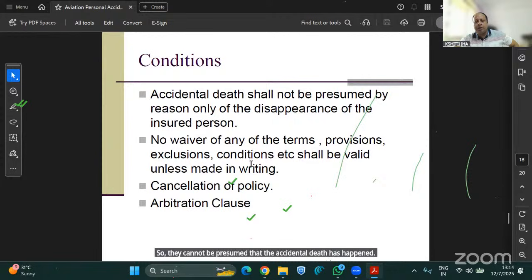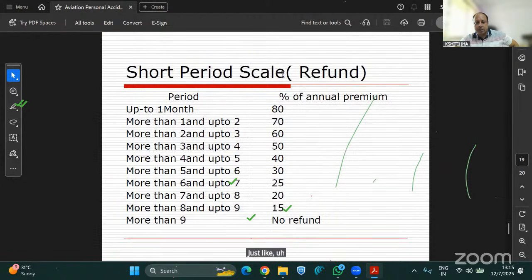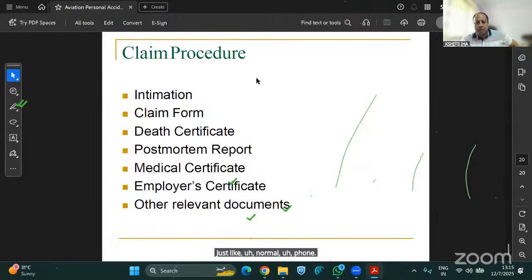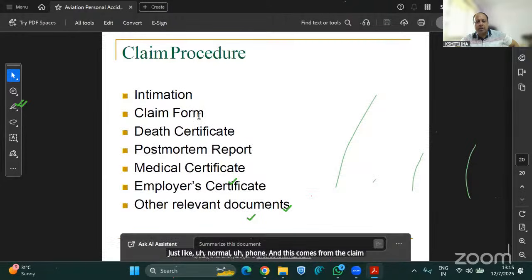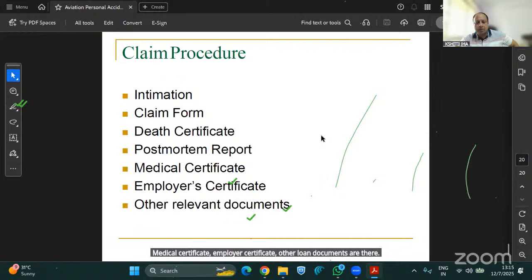There is no waiver in terms of any terms, conditions, exclusions, cancellation of policy, or arbitration clause. This shall be a different chart, just like a normal thing. And this comes from the claim procedures: death certificate, claim form, intimation, postmortem report, medical certificate, employer certificate, and other claim documents. So this is your normal PA policy.